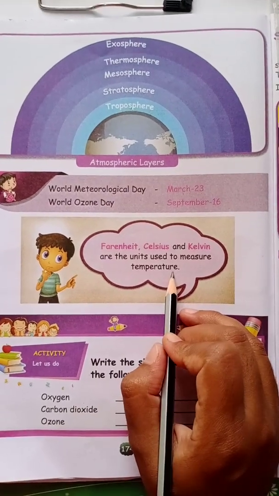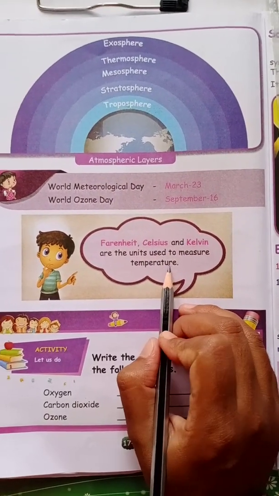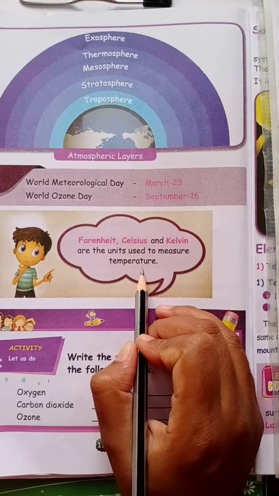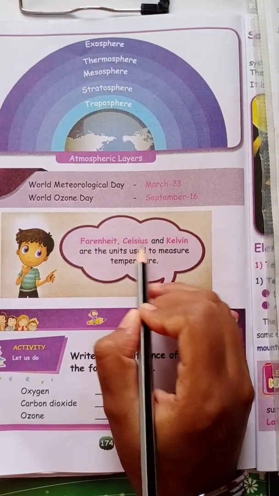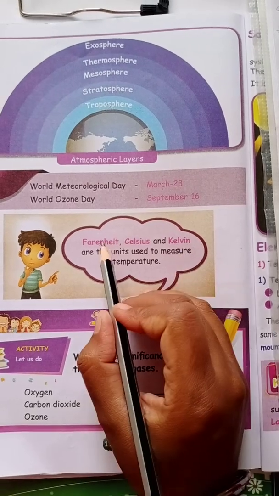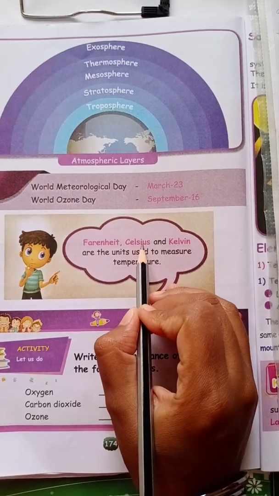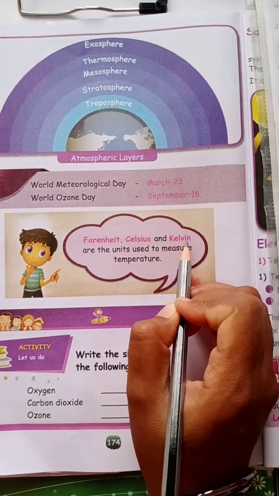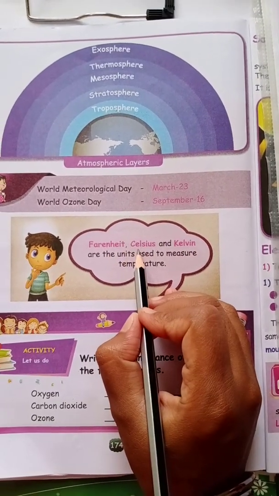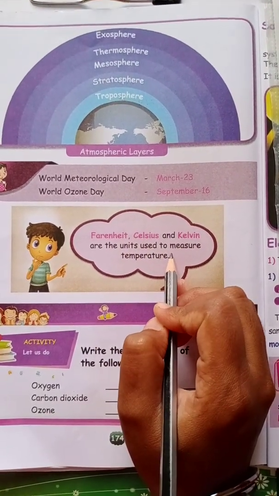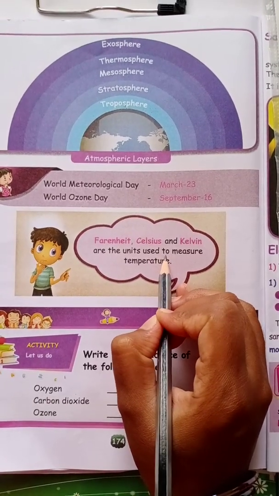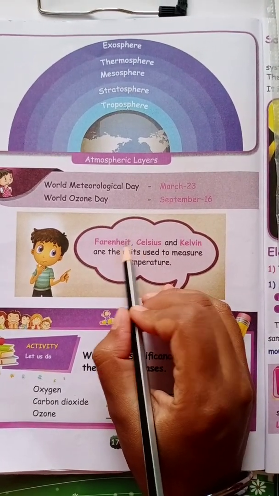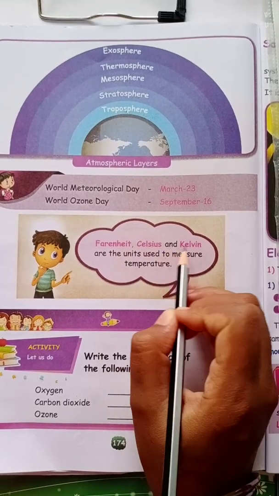Here, they have given the units used to measure temperature. They are Fahrenheit, Celsius and Kelvin. So, what are the units used to measure temperature, children? Fahrenheit, Celsius and Kelvin.